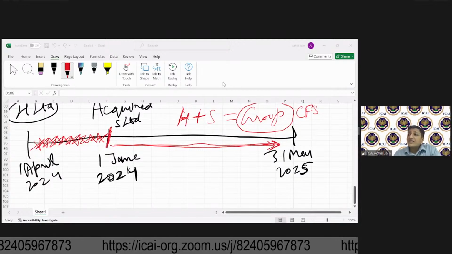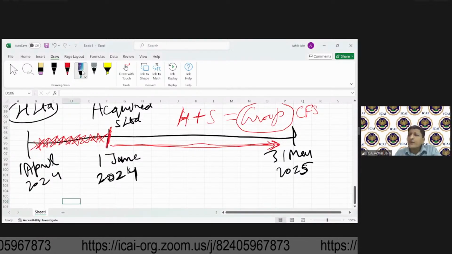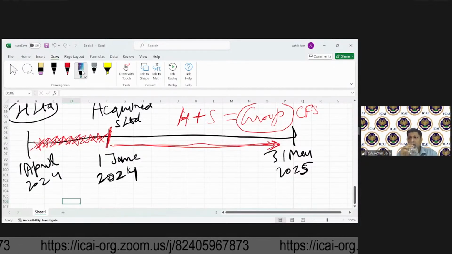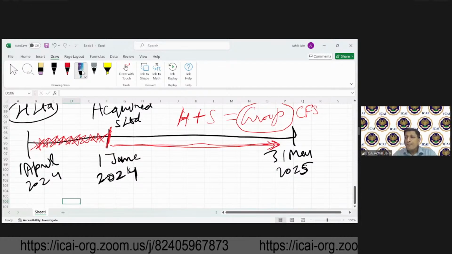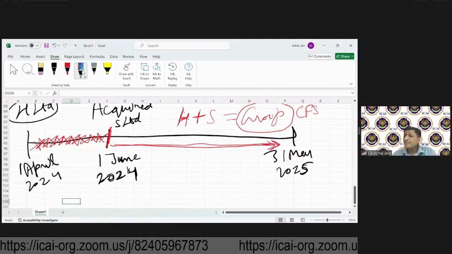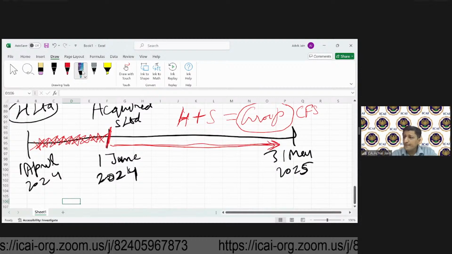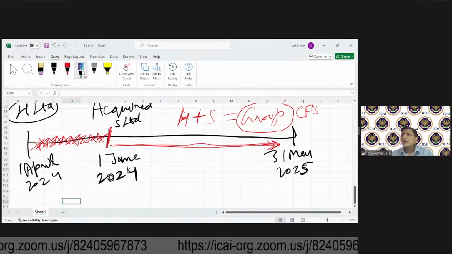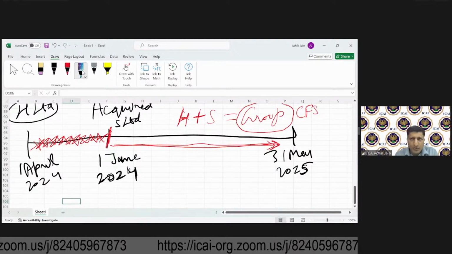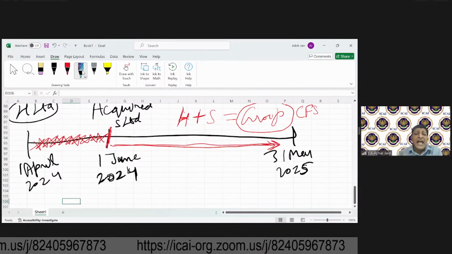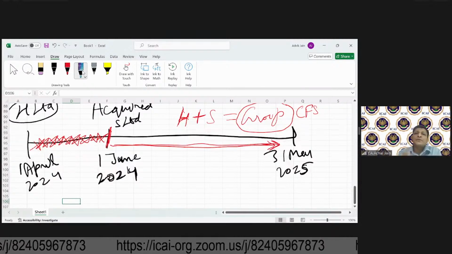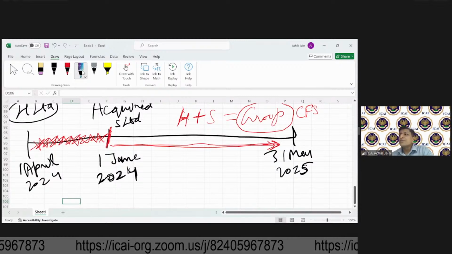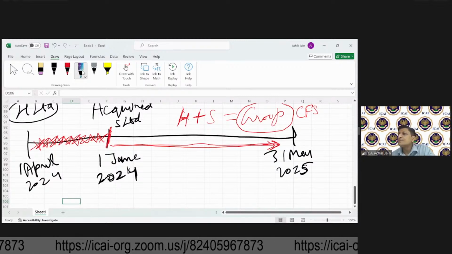So I was just saying that there is another point around this acquisition which one needs to always consider. And please remember that so far we have not discussed any accounting requirement. All of those accounting methodologies, all of these things we are going to discuss. As of now, I'm just discussing the concept around this acquisition or consolidation with you. Srinivasan has a query. So let's look at these queries now.